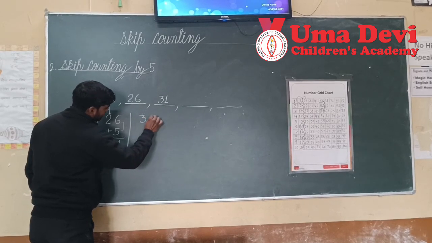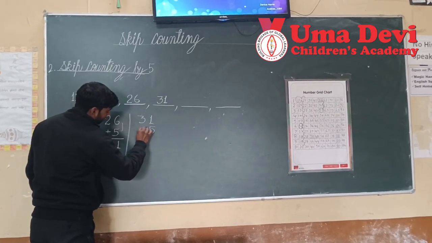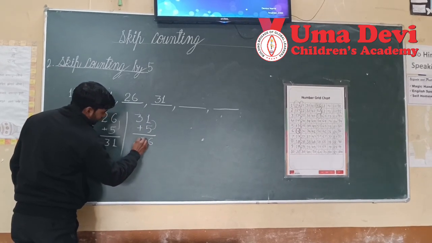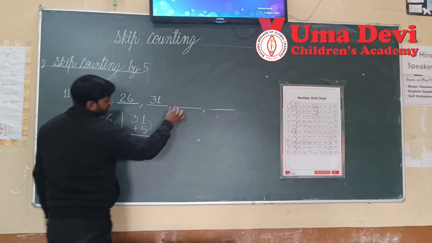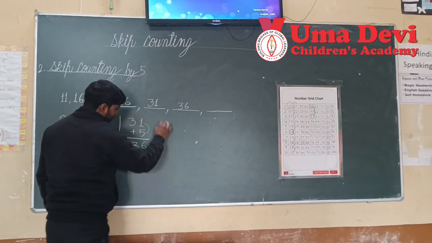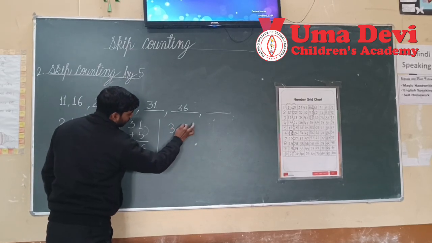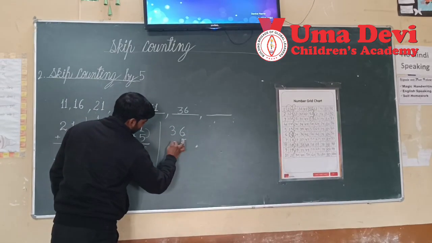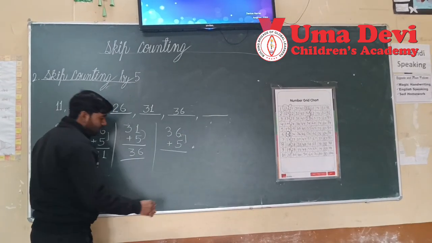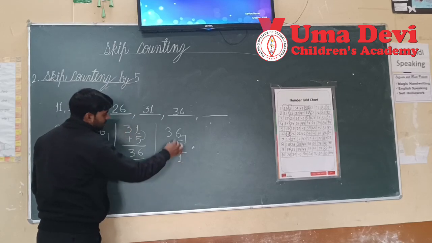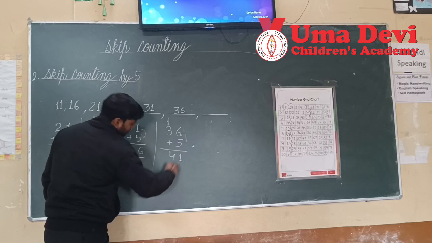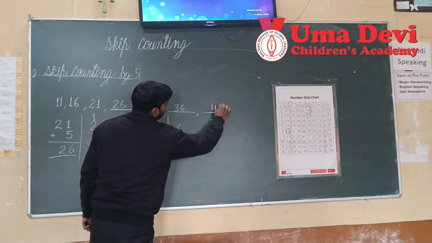And next, what will come after 31? We will add 5 to 31. 5 and 1, 6, with 3. So here will come 36. What will come next? We will add 5 to 36. 6 and 5, 11. Write 1 here, carry forward 1. 3 and 1, 4. So here will come 41.